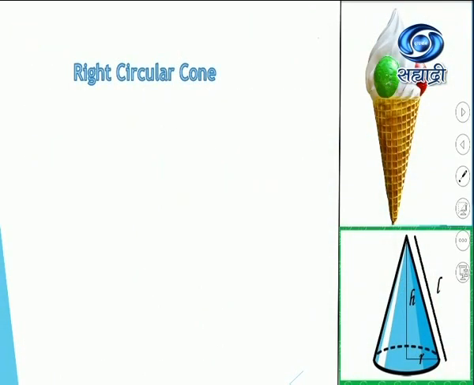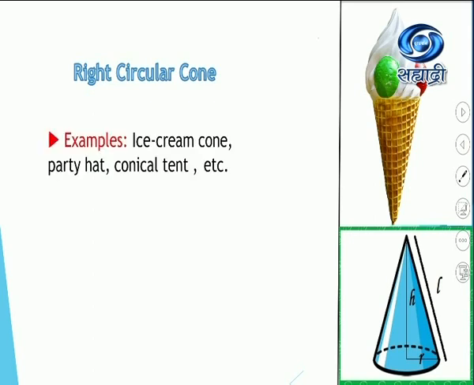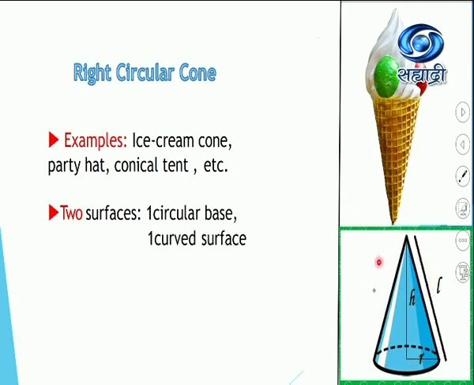Understood? Now, the next shape is right circular cone. Can you see this yummy ice cream cone? Yes. So this is one of the examples of right circular cone. Then party hat, conical tent. These are some of the examples of right circular cone. As you can see in the figure, there are two surfaces. One is a circular base and the other one is a curved surface.